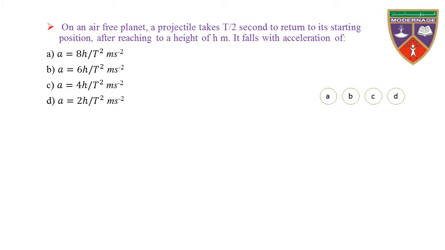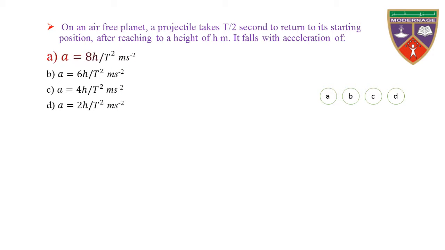The key is 8h divided by t square meters per second. Therefore, the correct option is A.